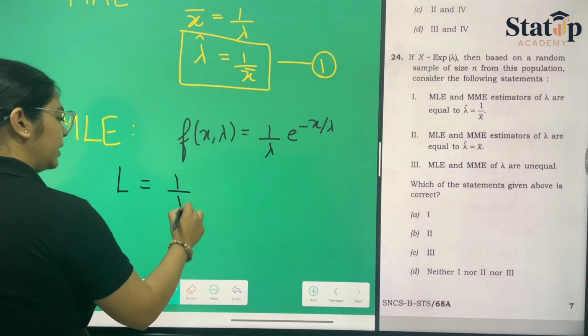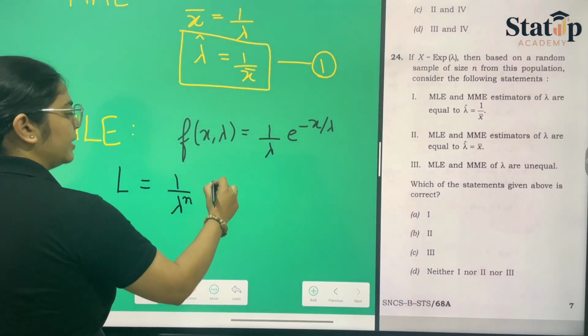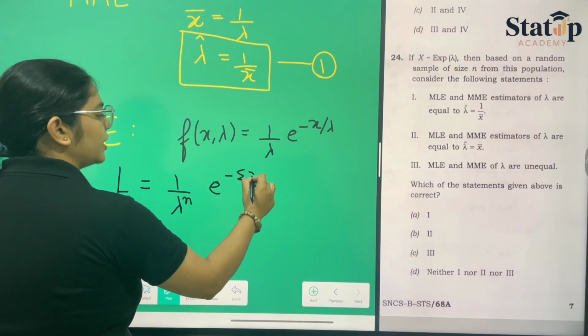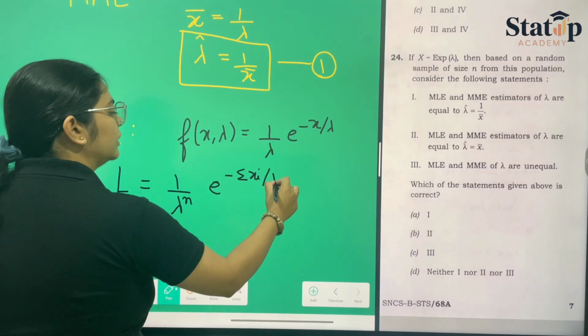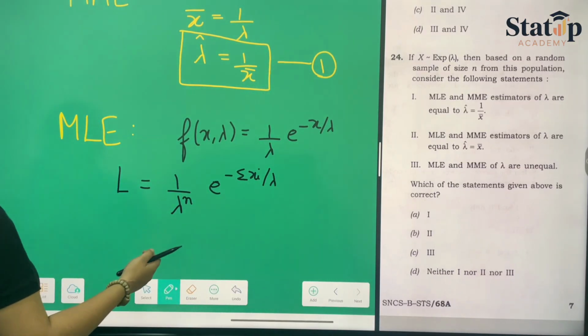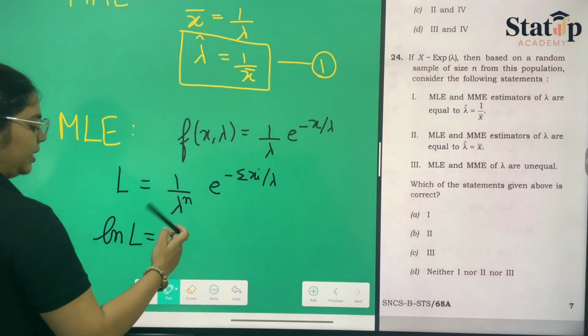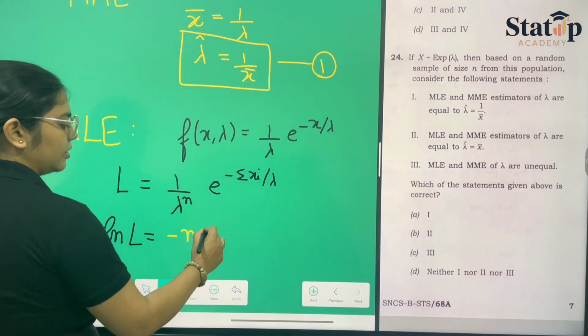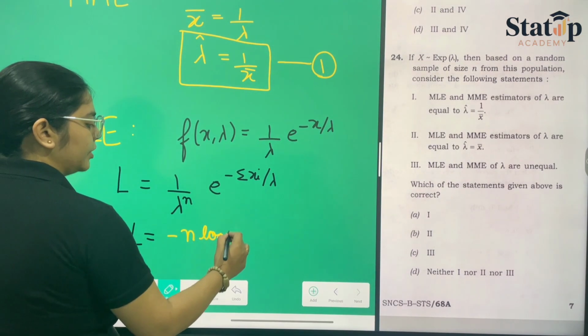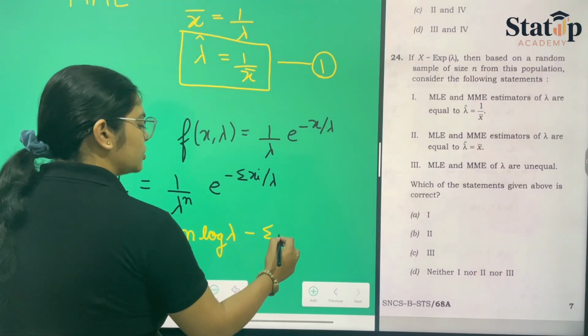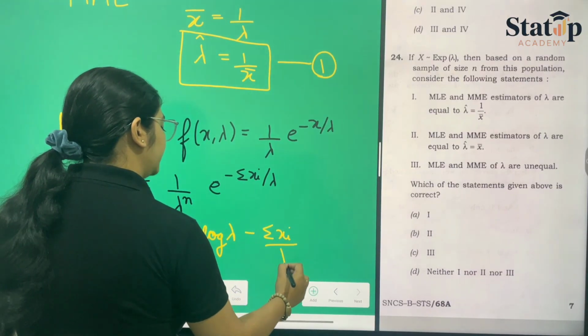It will be 1 upon lambda raised to the power n, e raised to the power minus summation xi upon lambda. Now we will have to take the log of L. It will be minus n log of lambda minus summation xi upon lambda.